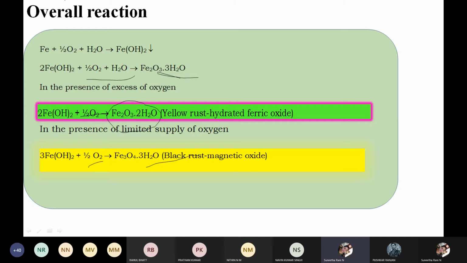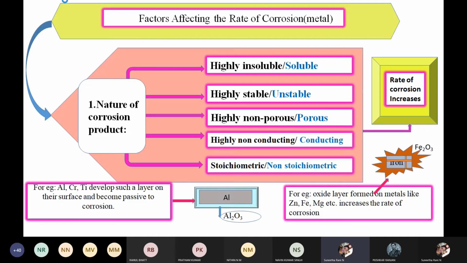Fine. Next we'll go to the next topic, factors affecting the rate of corrosion. I have given many points to study the different factors and how they affect corrosion. The first main factor is the nature of corrosion product.